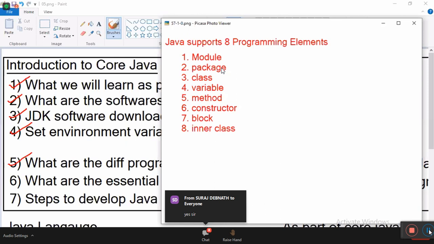What is mandatory? That is the problem, Ravi. Without a module, can I write a program? I want to develop a small program. Module required or not required? Mandatory or optional? Can I write a small program without the module concept? I want to write a small program without a package. Can I write a program or not? Yes. What is required, what is not required? That is the question.